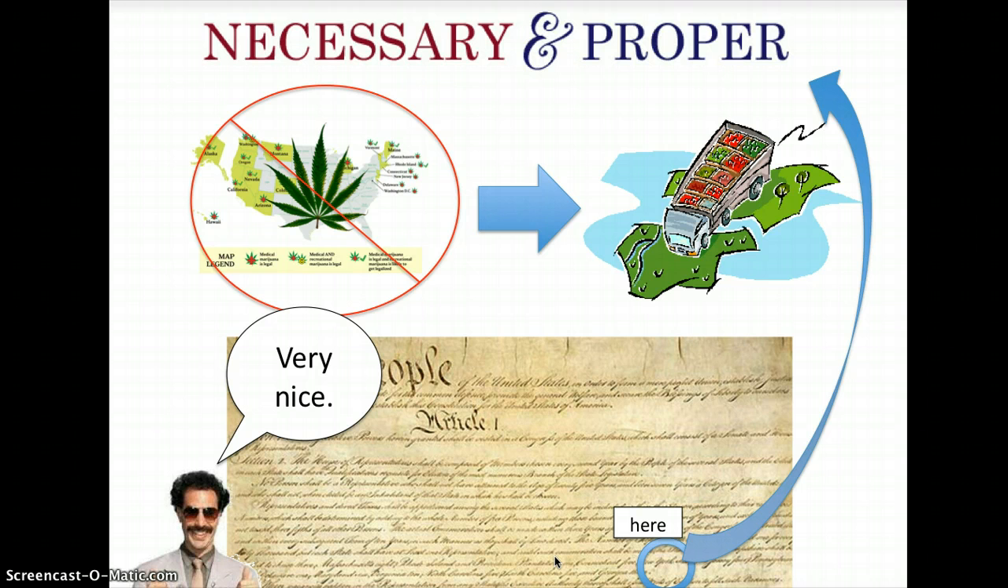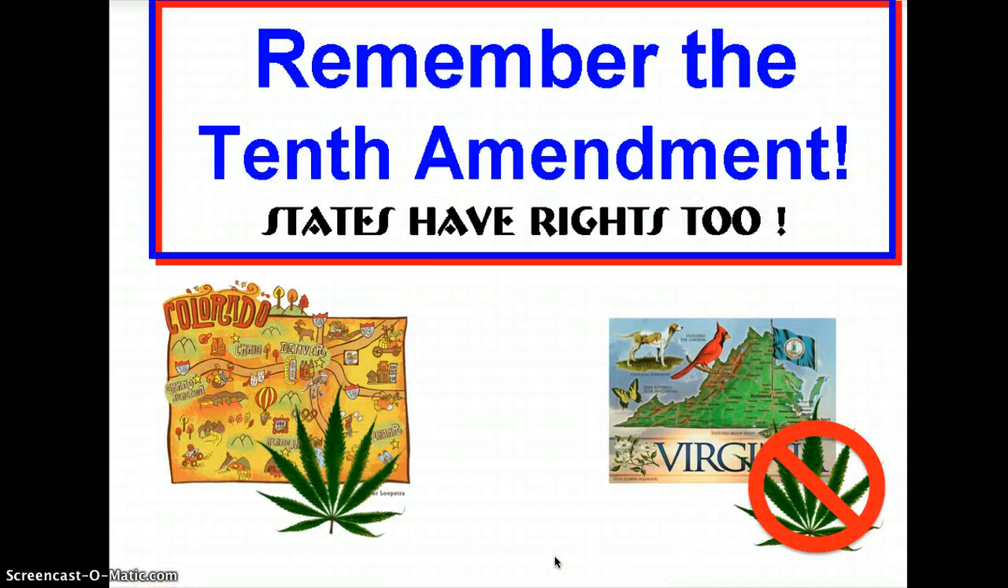But remember, some people say that Congress has to be able to regulate marijuana in order to regulate state trade. I don't know about that, but we'll get to that.